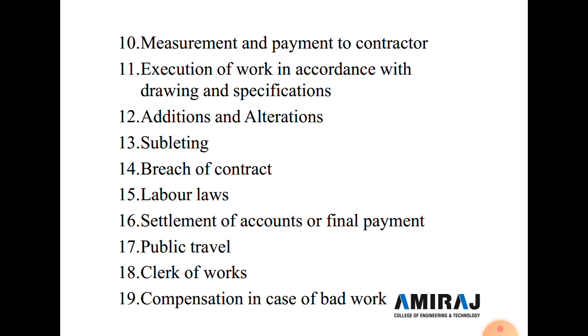Now the 17th type of condition of contract is public traffic. The contractor shall obtain the written consent of the engineer in charge in case public traffic is to be obstructed for proper execution of the work under the contract.